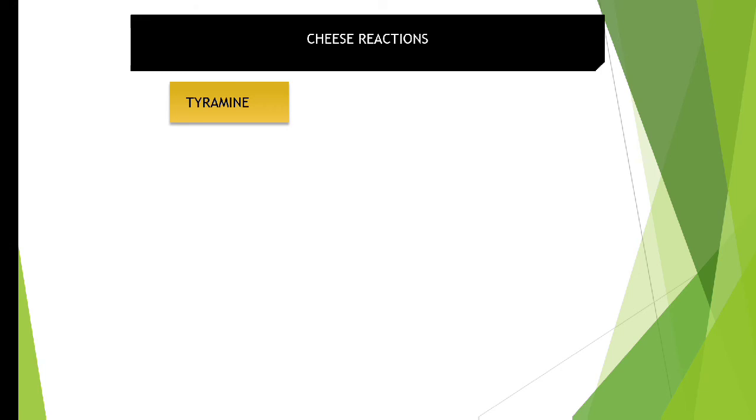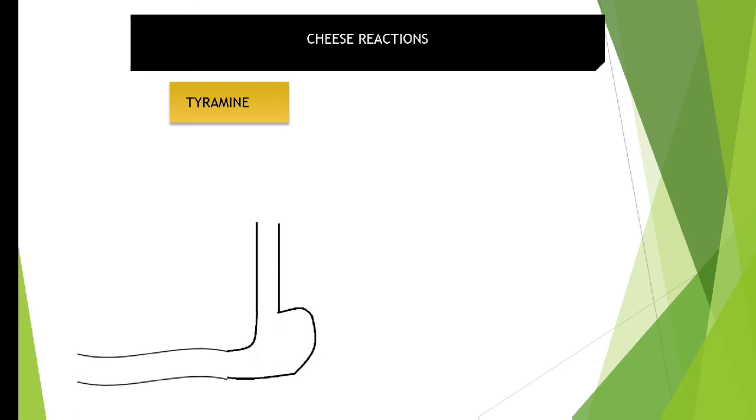Whenever you consume cheese, suppose this is your GI tract, and whenever you eat this cheese, it will undergo digestion and be broken down into pieces, and among those broken down components, the important one for us over here is the tyramine. All the tyramine will appear in your GI tract. Next, after digestion, the next step will be absorption. So now the tyramine needs to be moved into your blood circulation.